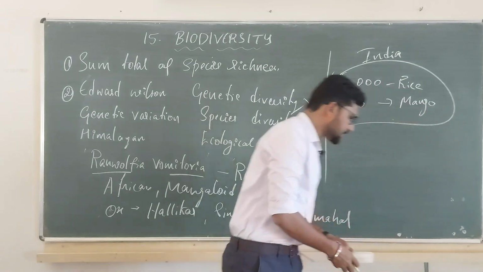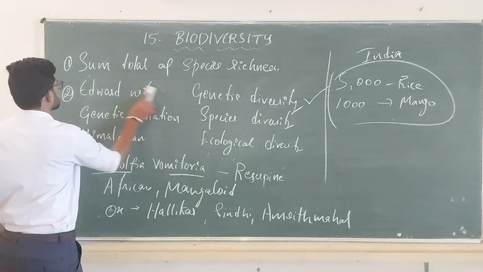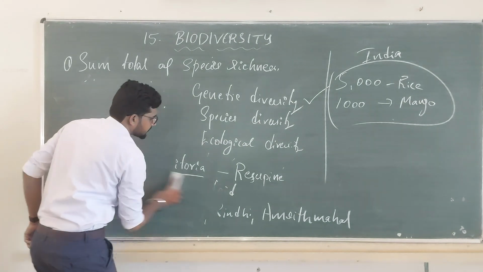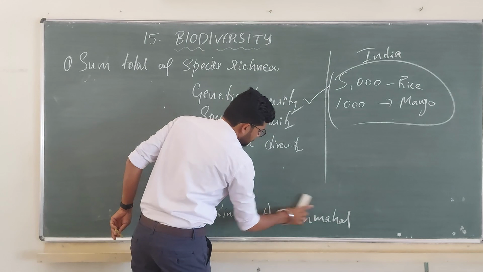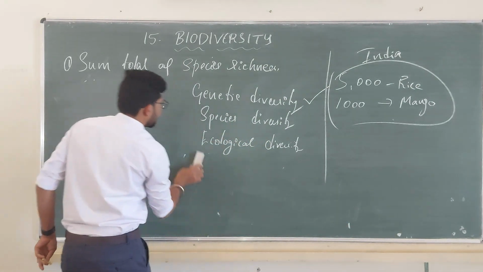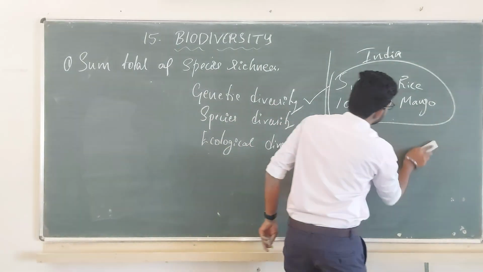The next thing we are going to look at is species diversity. The name says it itself, there is a difference of species. What is that? We will see. What is species diversity?